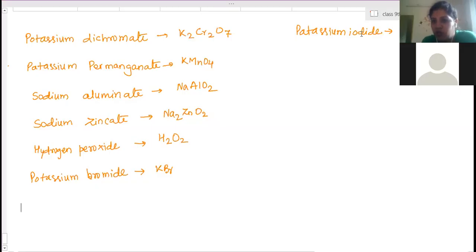What do you mean by molecules, and when do we use the word formula unit? Both are actually used for the same thing, but there is some logic behind it. So what do you mean by that? Now here, there are two types of bondings present.